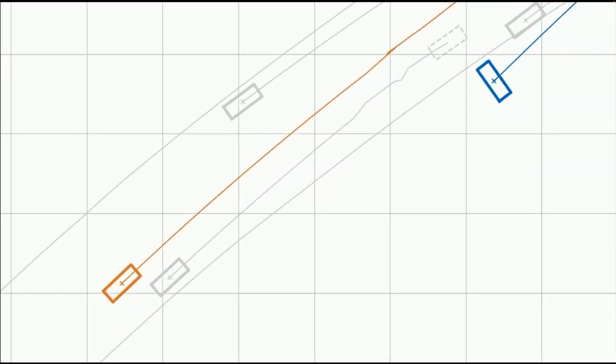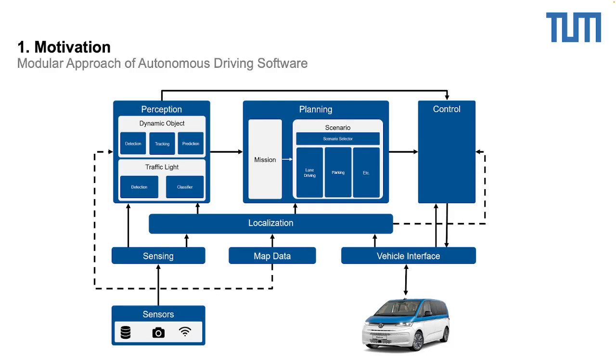The reason for that is not only a poor perception, it is mainly based on the behavior of a modular approach for autonomous driving software, which consists of perception, planning, and control. Since we need to perceive the environment, then provide a dynamic object list, and only then can plan the path and control the vehicle, we will get many issues here.